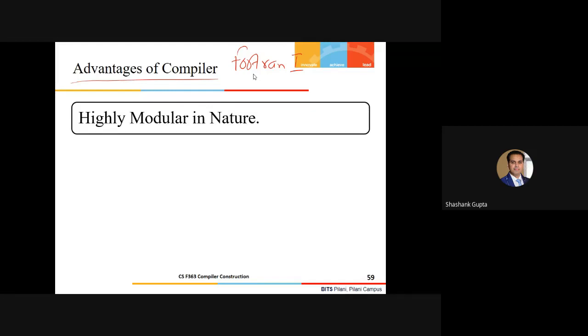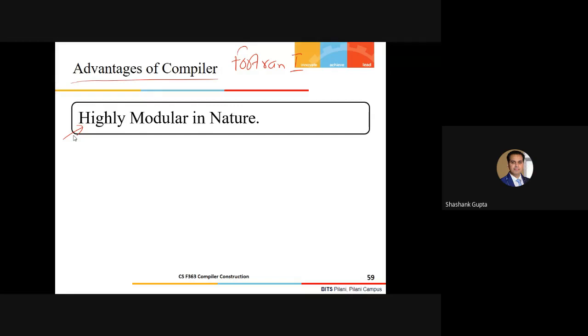The most important advantage, guys, with respect to the complexity of the phases, is that it is highly modular in nature. We should not think of this advantage with respect to theoretical concepts. As I said in the very initial sessions, instead of taking a huge jump, we are going to take very small jumps.